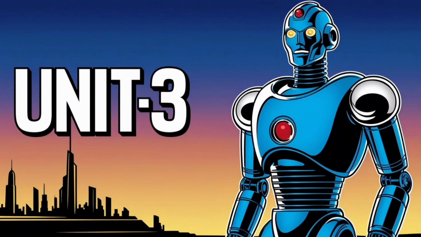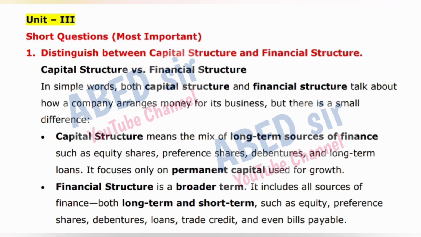Unit 3 first important short question is: distinguish between capital structure and financial structure. Capital structure versus financial structure. In simple words, both capital structure and financial structure talk about how a company arranges money for its business, but there is a small difference. Capital structure means the mix of long-term sources of finance such as equity shares, preference shares, debentures, and long-term loans. It focuses only on permanent capital used for growth.